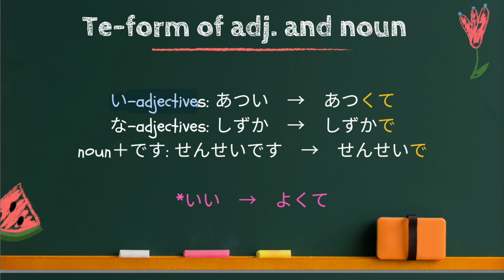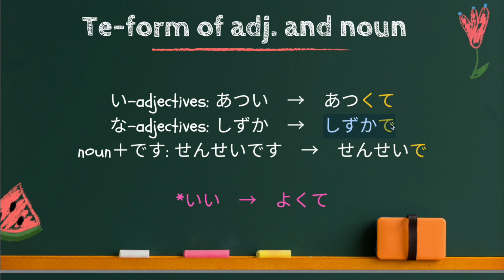First, い-adjective. 暑い means hot, and this is い-adjective. In this case, drop い off and add くて. So, 暑くて. This is the te form of 暑い. Next one, na-adjective. 静か is na-adjective, meaning quiet. This time, you don't have to change anything. Just add で. That's it.